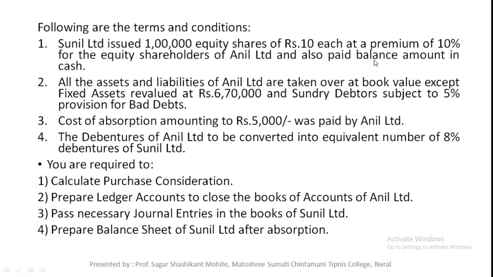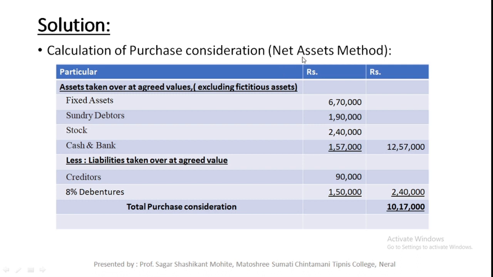Here we have not been provided with the exact figures. We are given incomplete information, that is, the balance is paid in cash, but how much is the balance, we need to calculate. In this situation the PC method is the net asset method. We need to prepare the PC as per the net asset method. I am going to show you how to calculate it. You need to prepare this format, particular, rupees, and first you need to mention assets taken over at agreed value excluding fictitious assets.